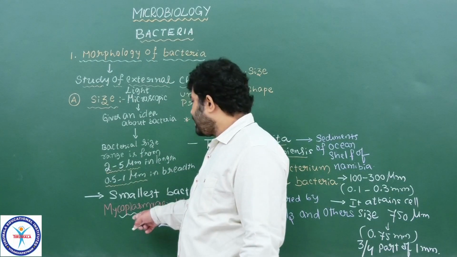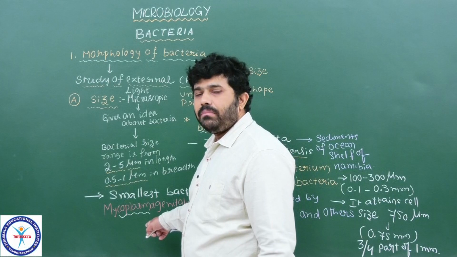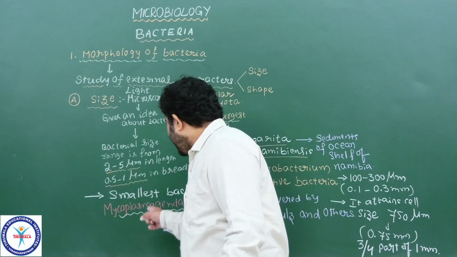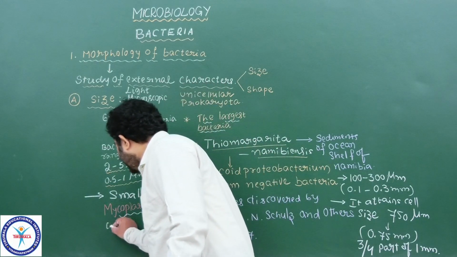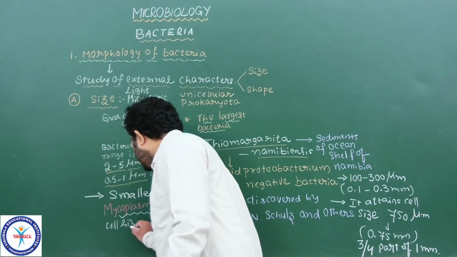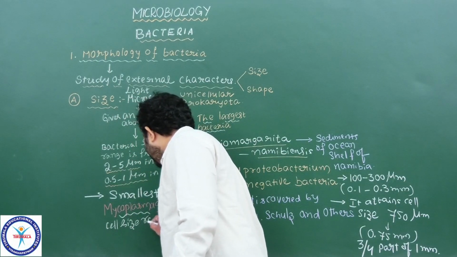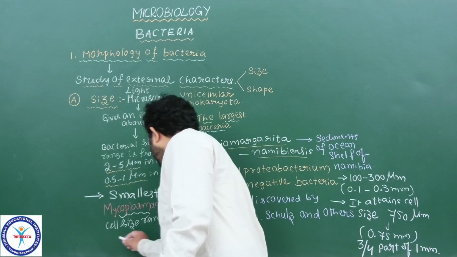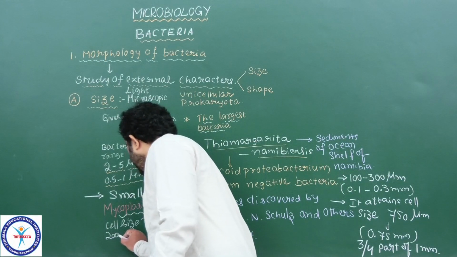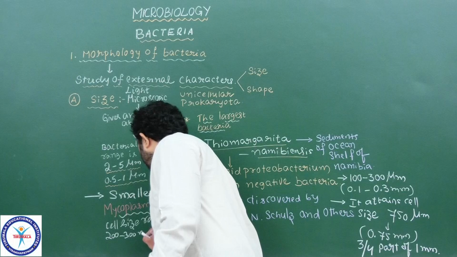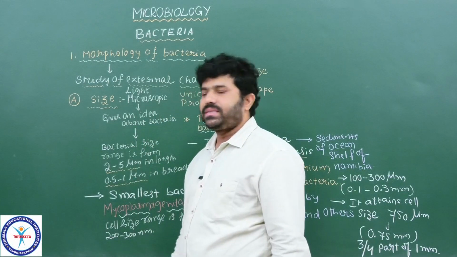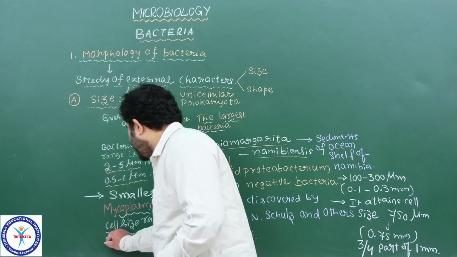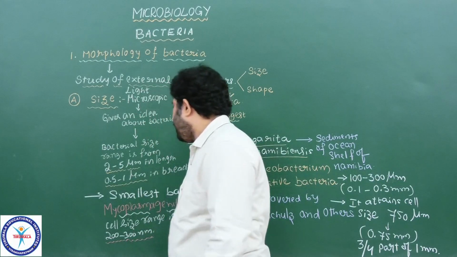Now you got the point. Which one is the smallest bacteria? Mycoplasma. What is it? Genitalium. Now you got the point. So this bacterium maintains the cell size of the smallest bacteria. The cell size range is from 200 to 300 nanometers. 200 to 300 nanometers. This is the cell size range of the bacterium which we call the smallest bacterium in the microbial world. You please remember. Understood, students?